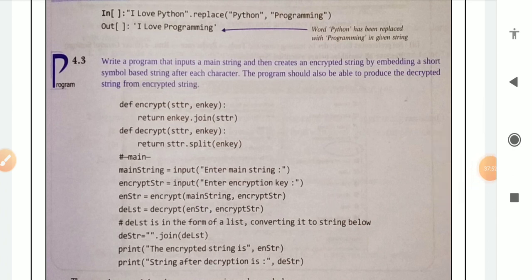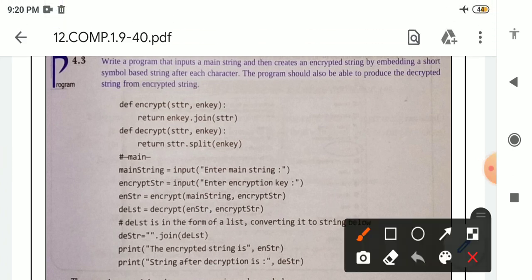In this program we have to use a user defined function. So we will write the program like this. See here, first def, which means the definition of a function starts. The name of the function is encrypt. Inside encrypt there are two arguments: first is str, comma, second is en key, after that a colon.